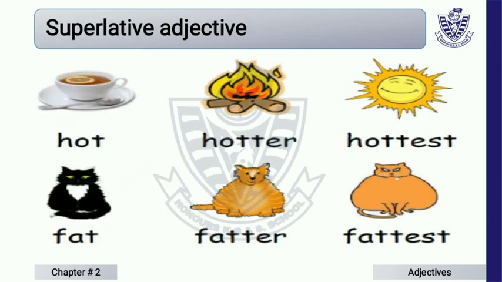Now we have superlative adjective. In this type of adjective, we compare more than two things or persons, like tea is hot, the fire is hotter, and the sun is hottest. Here we mostly use est at the end of the word, like hottest, fattest, tallest.